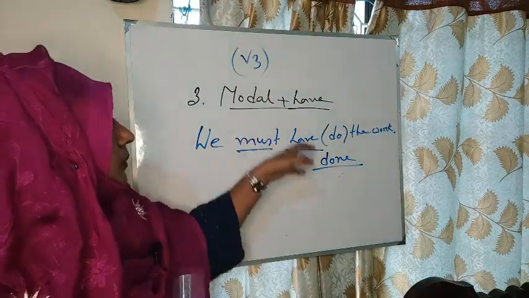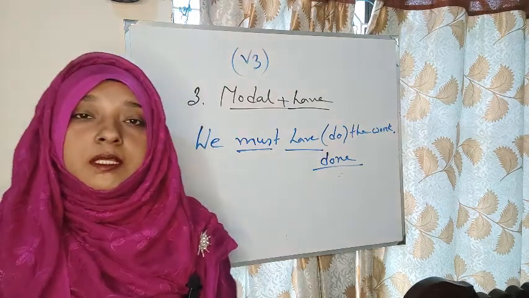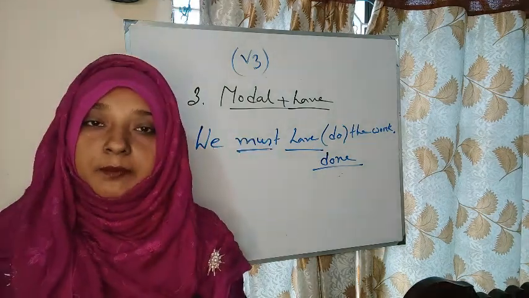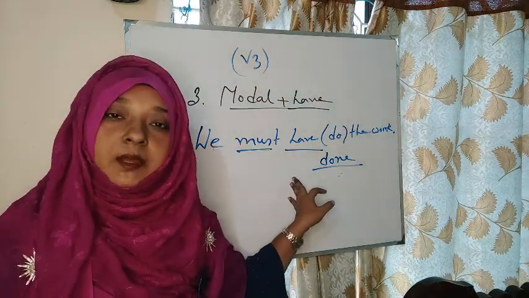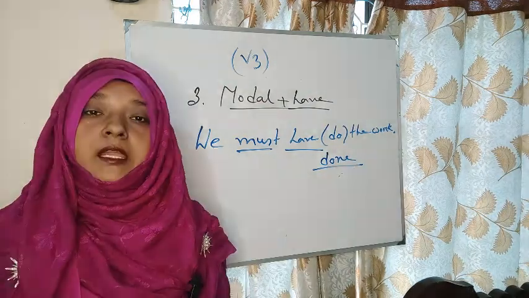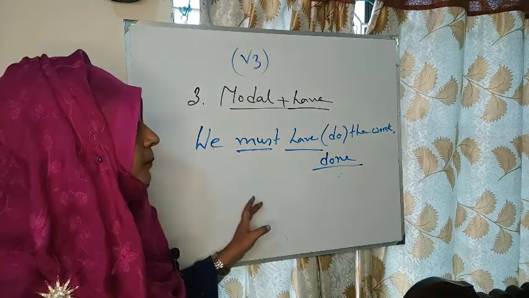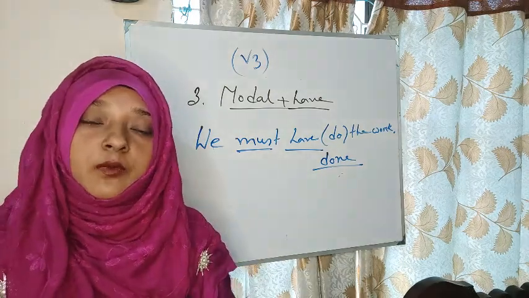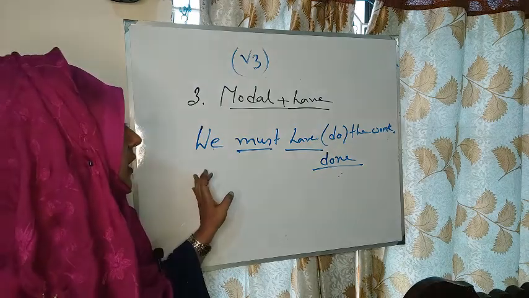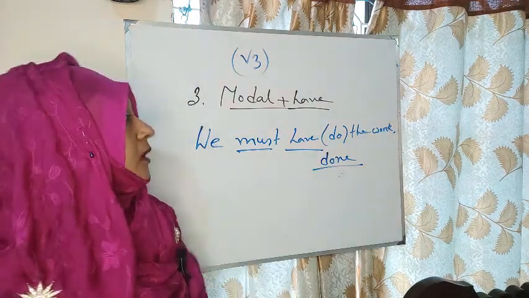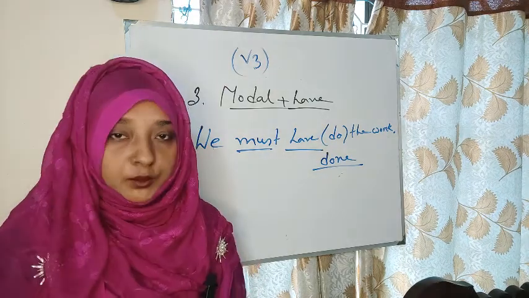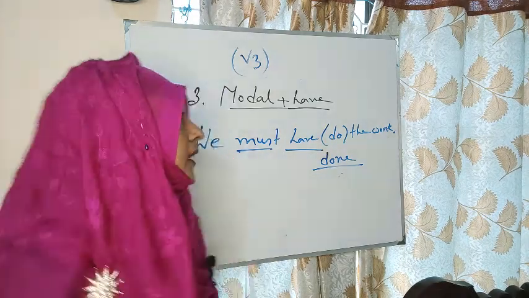So our rule is modal plus have. If we get like this, subject plus modal auxiliary plus have, then the bracket, and then we have to use the past participle form of the verb. If we get like this, modal auxiliary plus have, this is our third rule. Then the fourth rule is